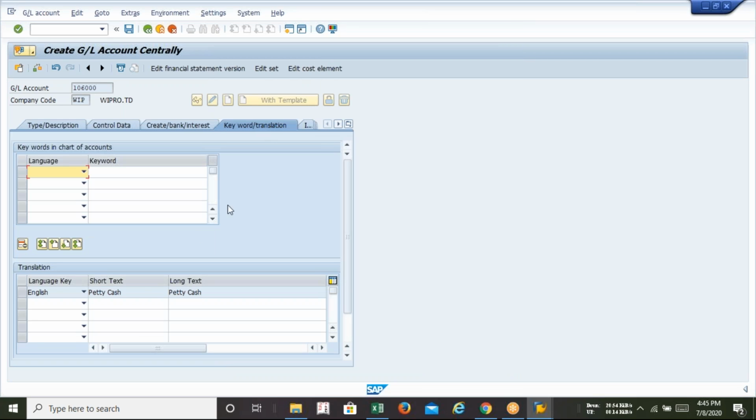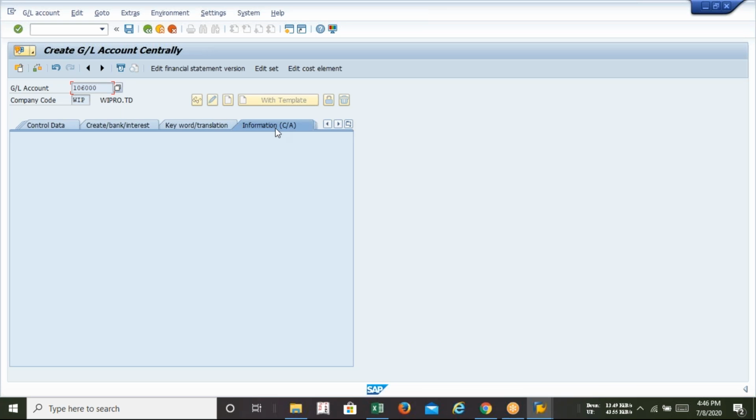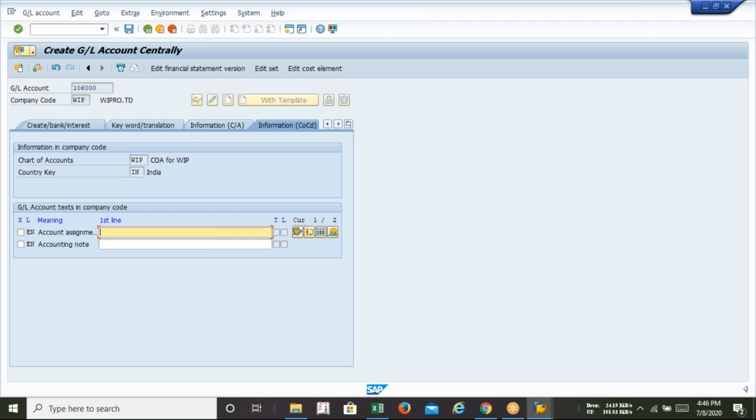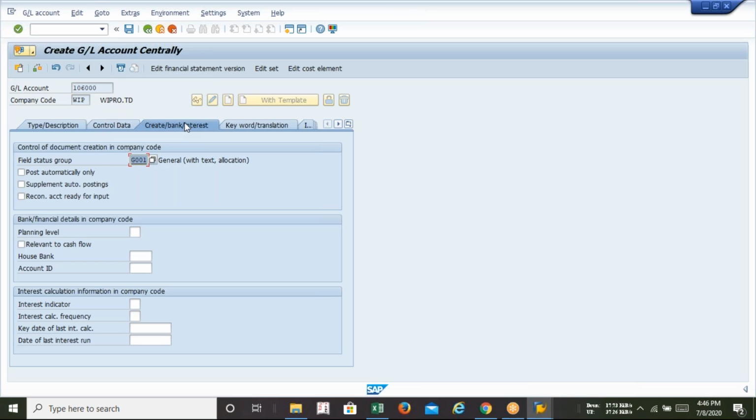Keyword translation, we are maintaining all in English. So that is the English. And after that, in the information tab, you will get the information about who is going to be created in your company code. So it is being created in this company. So these tabs are optional. Only you have to take care of these 3 parts.